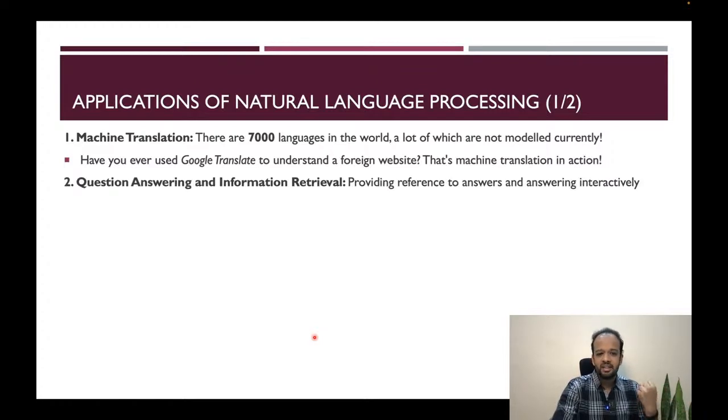The second example is question answering and information retrieval. Ever used a chatbot? Like, ever put something to Google and asked it to return an answer to you? Have you seen what happens? It refers certain websites and puts them on top, it gives a default answer, and then it gives you the link for that default answer, for the most relevant answer that's coming up. So it is doing question answering, and it is also retrieving the relevant websites, the links of those websites.